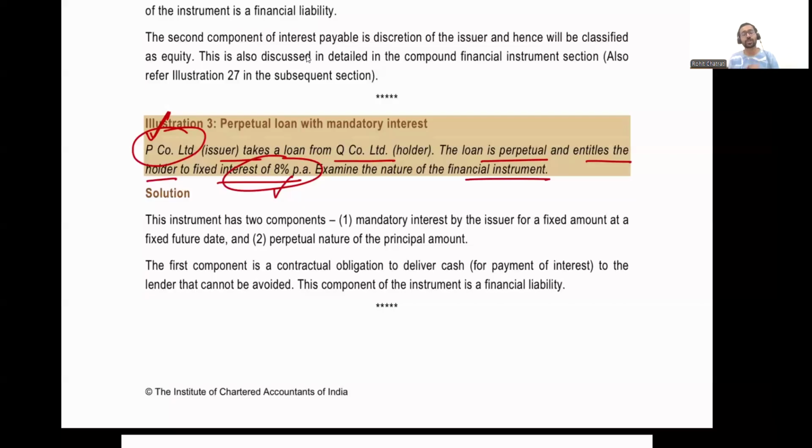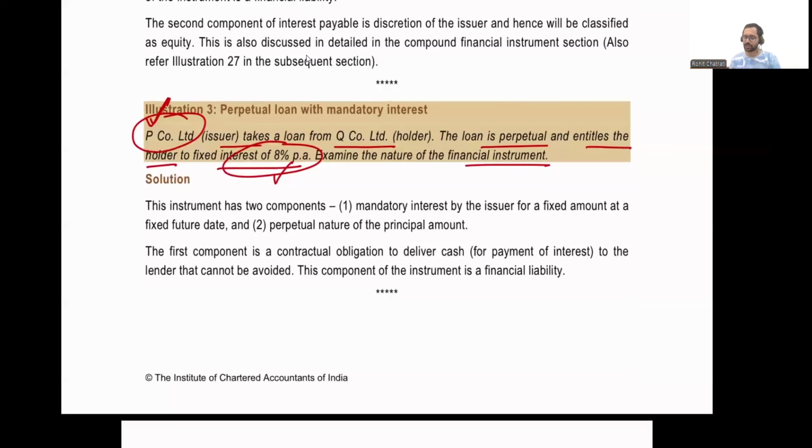So this is also a compound financial instrument. It has the characteristics of both equity and liability. So how are we going to account for it? Let us assume that we are taking a loan of 1 lakh rupees, and the proceeds we receive today are 1 lakh rupees.